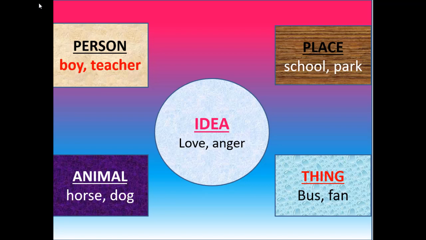As we can see in this slide, there are some nouns like boy and teacher. For place we have school and park. In animal there are horse and dog. For things, bus and fan. And other nouns are love and anger, which are called abstract nouns.